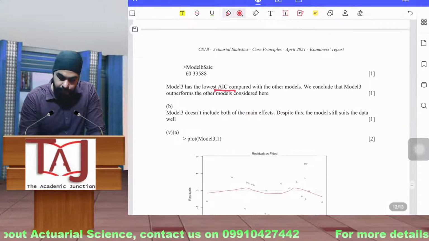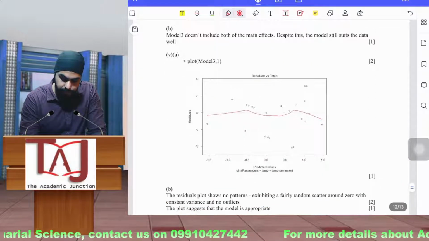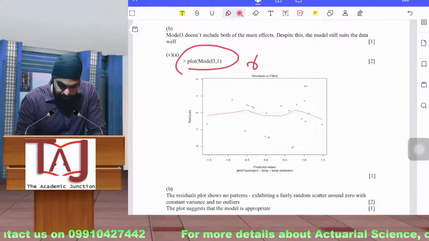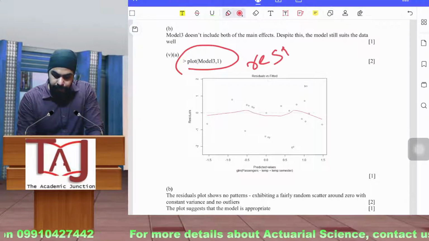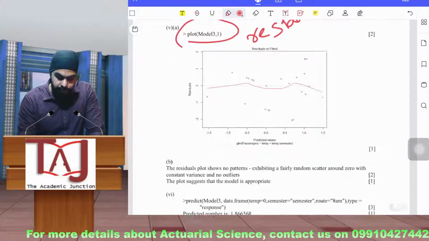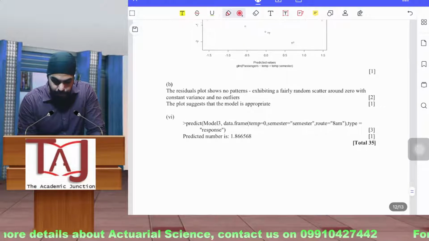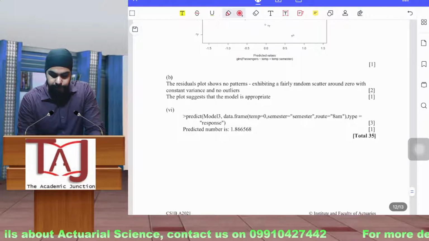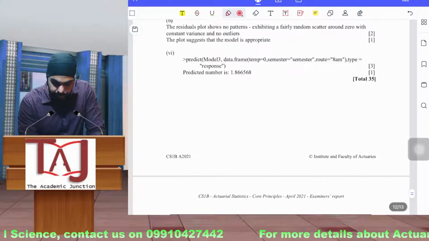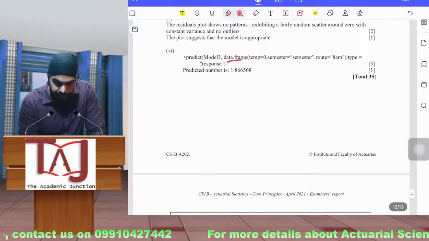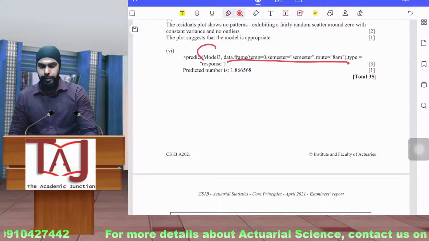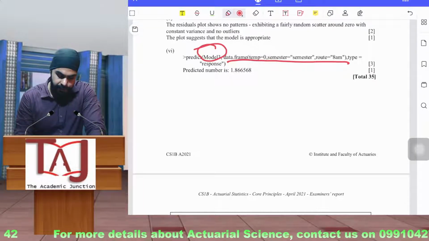You can use the residual functions as well. And then the analysis: the residual plot shows no pattern, exhibiting a fairly random scatter around zero with constant variance and no outliers. And then for the prediction, they have created a data frame here and are passing the model and the data frame to predict. We have discussed how to use the predict function in the class itself.